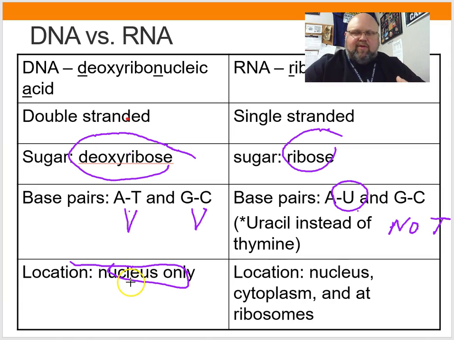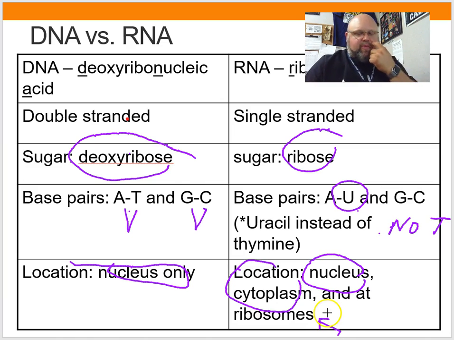If DNA gets damaged, you get all these weird things happening inside cells. We keep that locked up in the nucleus. So if we need a copy of that to go somewhere, that's what RNA is. RNA can be found in the nucleus. It can be found floating around in the cytoplasm, and then it will be at the ribosome, which we'll see why coming up in this unit in the next few days.